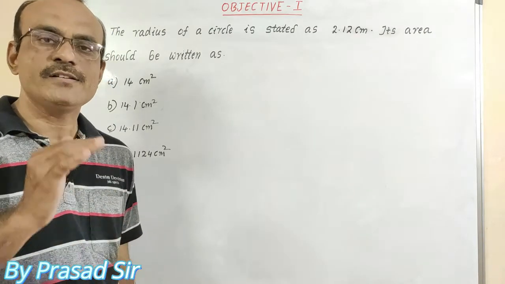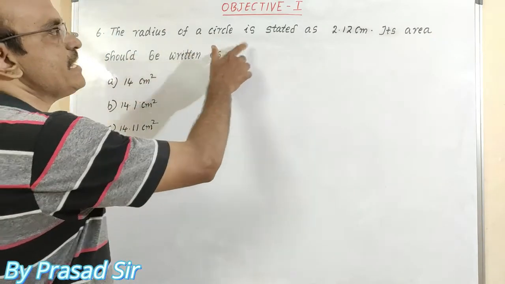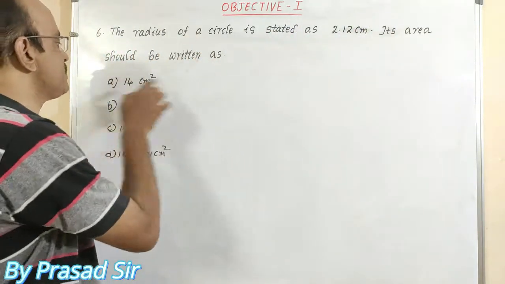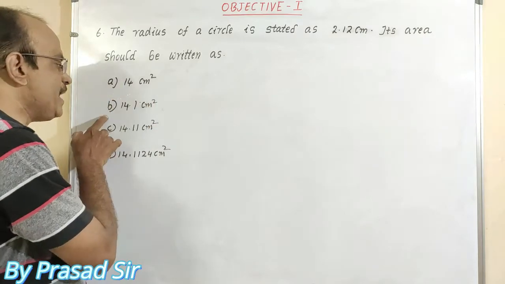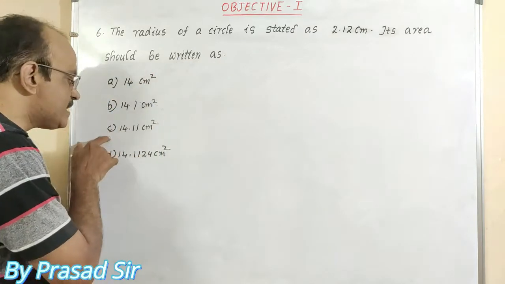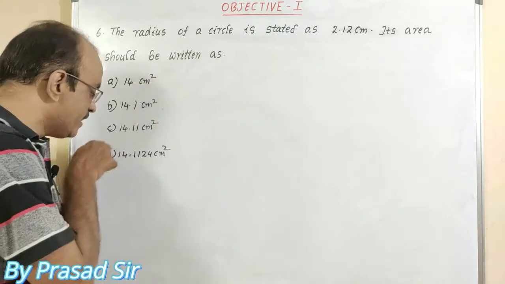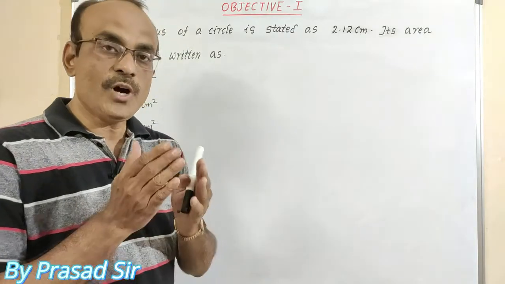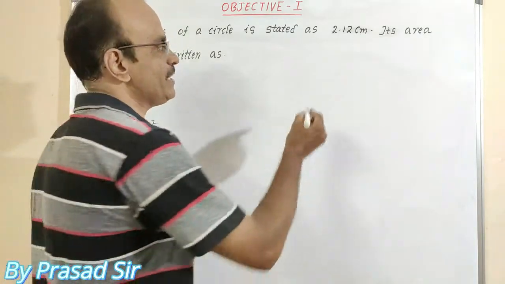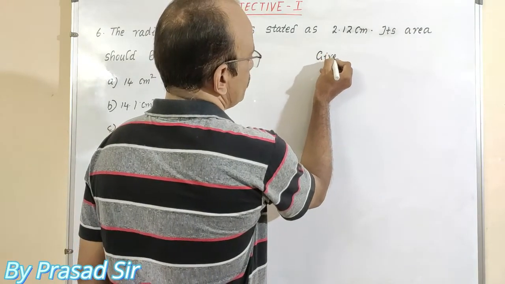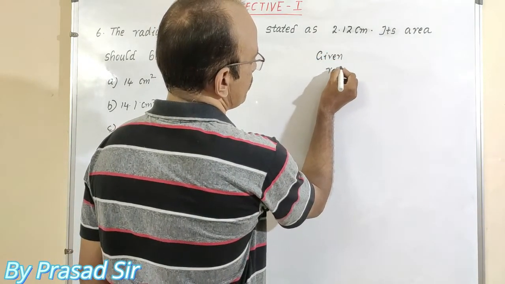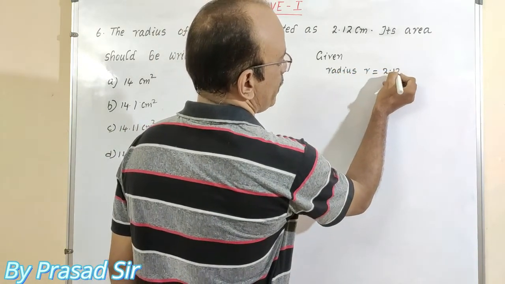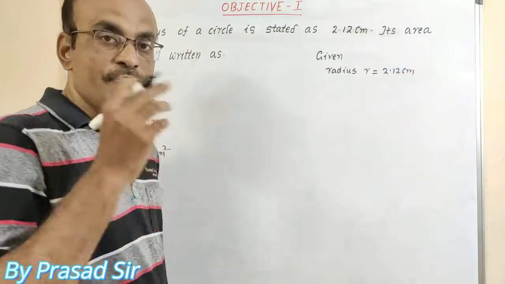Here is question number 6. The radius of a circle is stated as 2.12 centimeters. Its area should be written as: A 14 centimeters square, B 14.1 centimeters square, C 14.11 centimeters square, D 14.1124 centimeters square. So here we want to discuss the regular method. What is the regular method here? Given the radius R is equal to 2.12 centimeters. Which one do we want to find?